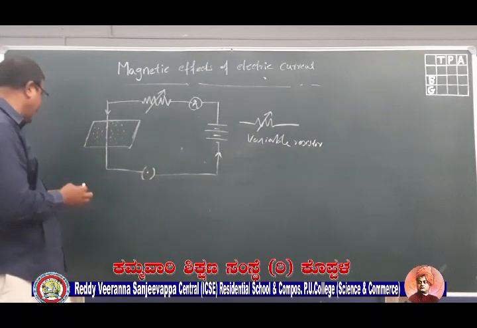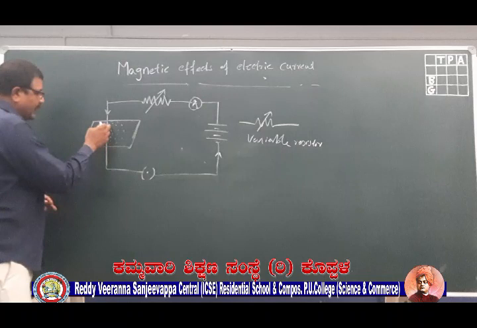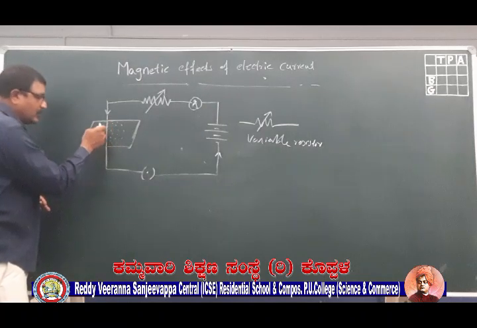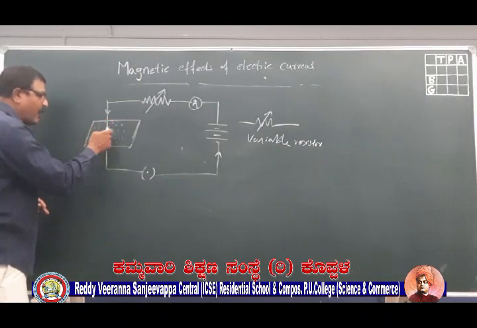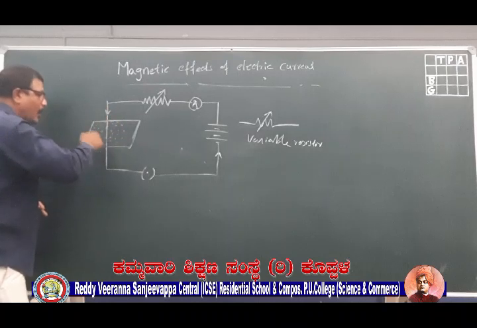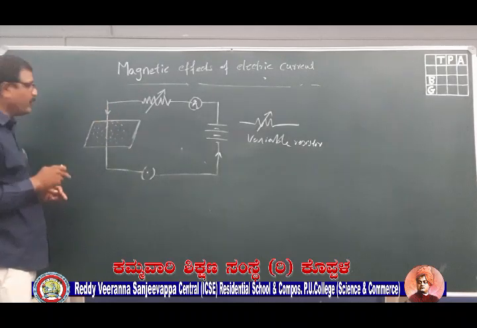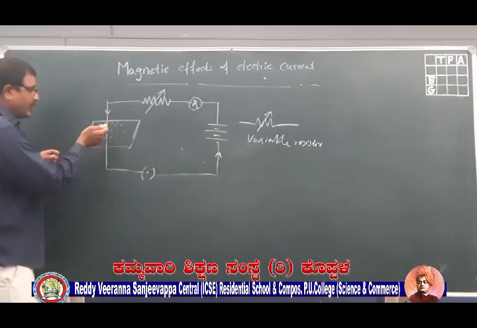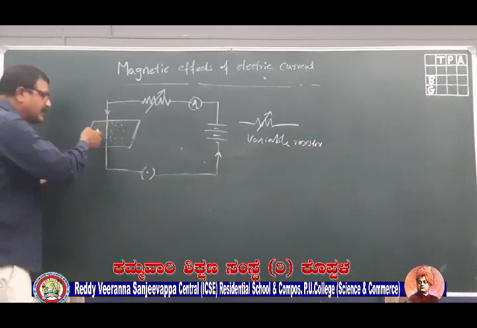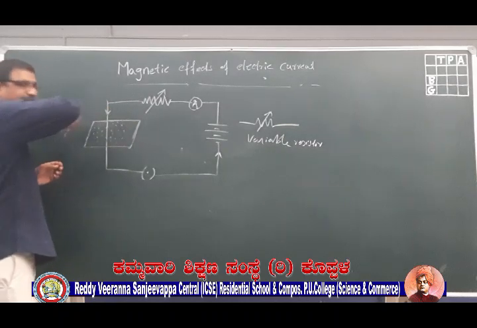What we can observe there is that there are concentric circles. The filings will form concentric circles around the conductor. So what we understand from this is that there is a magnetic field around the conductor.